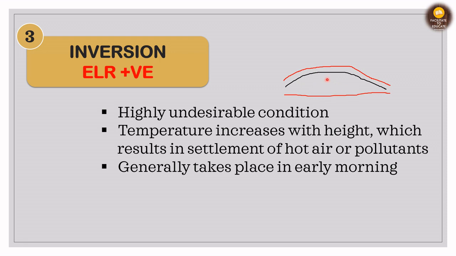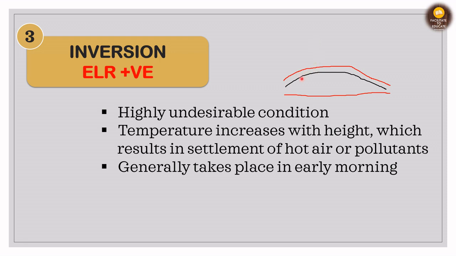So this is an inverse condition in which the air here is of very low temperature, but here the temperature of the air is higher, but above this also the temperature will be lower. So if we talk about the pollutants or the pollution or the dispersion, the air will be trapped in this place. Normally what happens is, with increase in height the temperature decreases, and hence the turbulence in air increases, and the dispersion is very good.